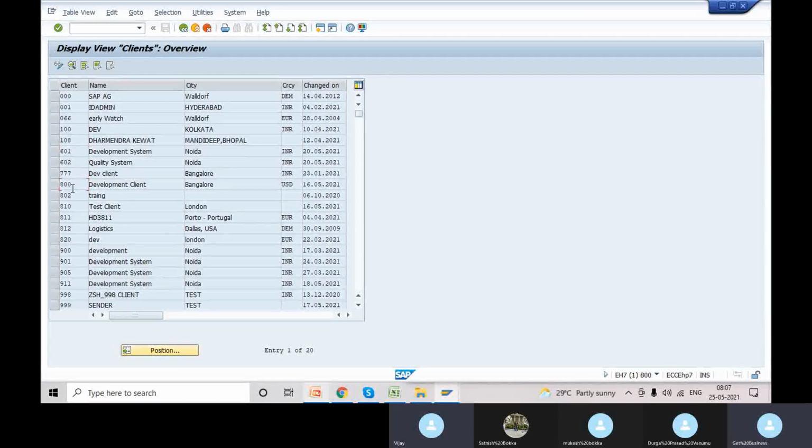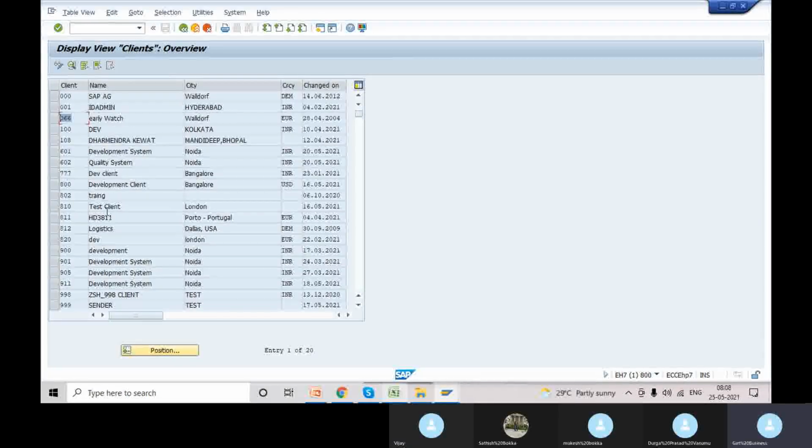Currently, we are using client 800. You can see the development client they mentioned here. The remaining ones the system owners might be using for practice purposes. For our development also, there might be only 3 to 4 clients, like 800, 810, and 811. The other three are common for every system, because if an issue happens, the base system will restore the data based on these clients. They will not give access to anyone; only the base system has access to these 3 clients by default.